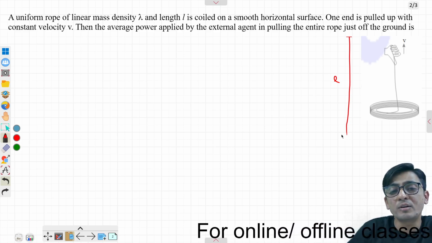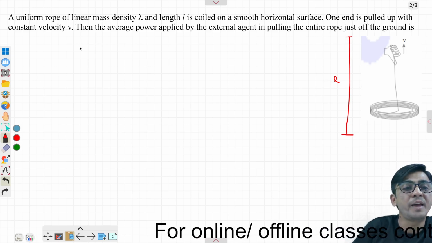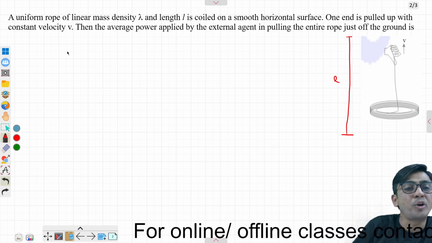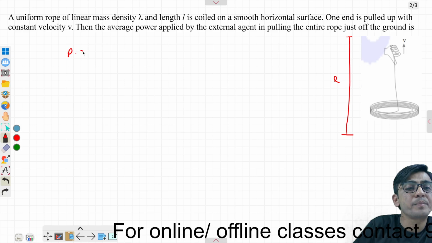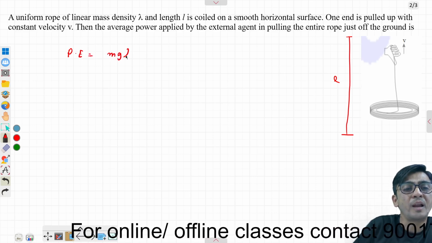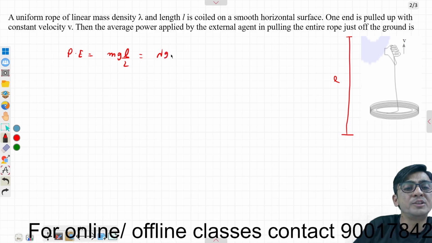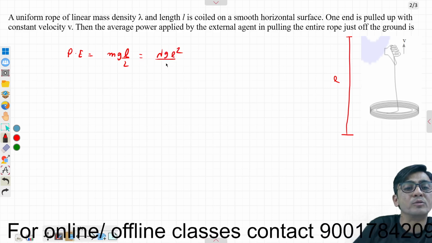When this rope is just hanging, the potential energy will be mgL by 2, which is equal to lambda g L square by 2.